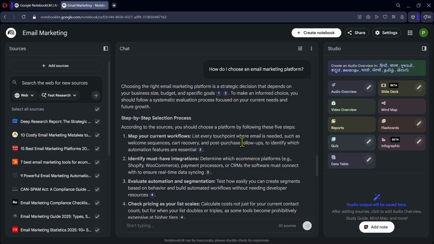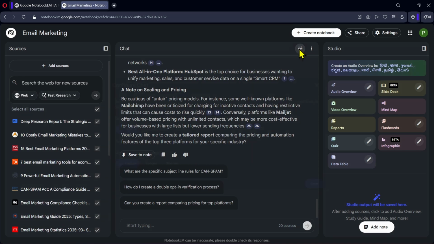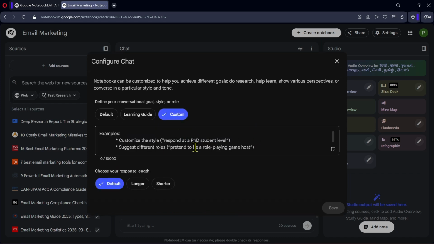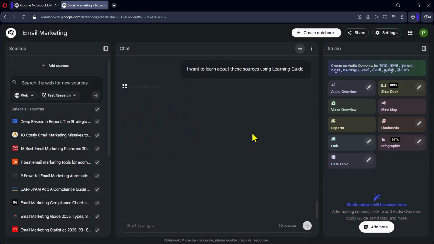Another useful option inside the chat section is the configuration settings. If you click here, you can adjust how NotebookLM responds. For example, you can define the conversation goal or role. You can keep it on default, switch it to Learning Guide, or select Custom and describe how you want the AI to respond. You can also control the response length. You can keep it at default, request longer responses, or choose shorter answers. After selecting your preferences, click Save, and NotebookLM will adjust its responses accordingly.